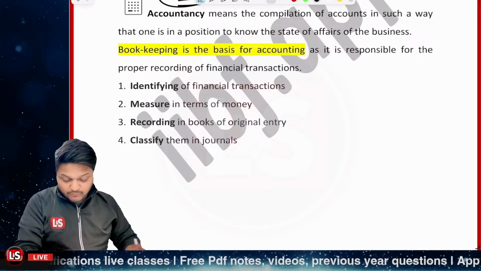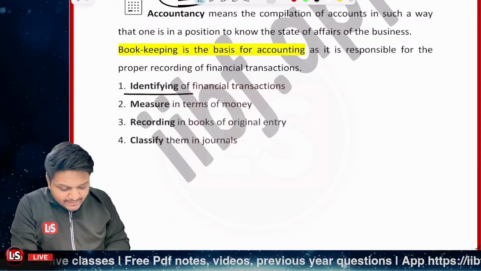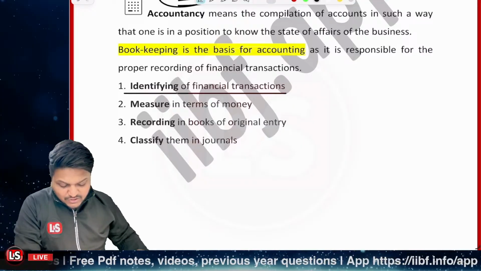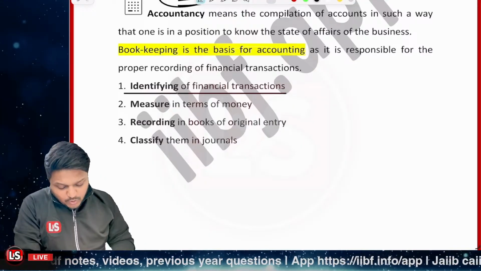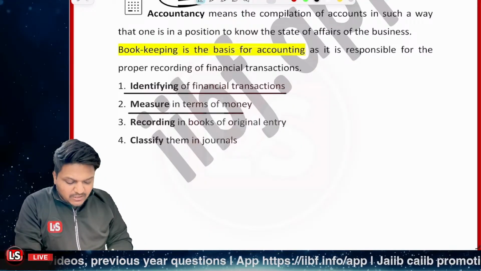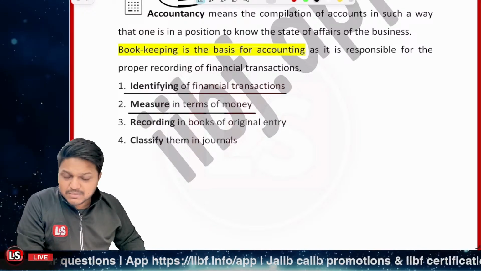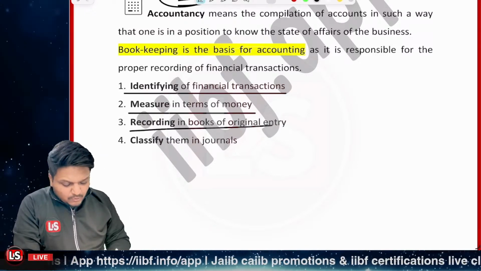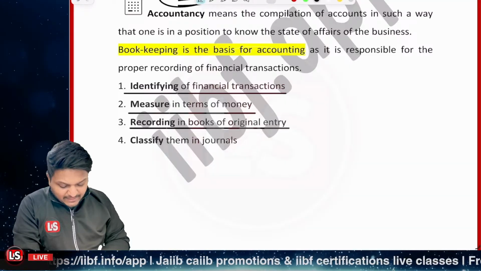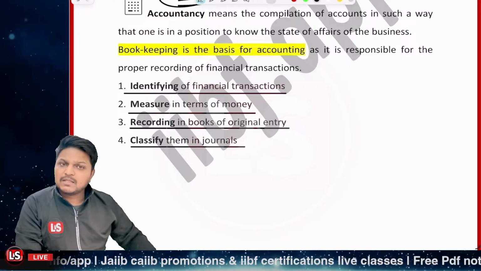First of all, we need to identify the transactions, that is, which financial transactions are to be recorded. We record only transactions which can be measured in terms of money, because only those transactions are relevant for accounting purposes. Then we record them in the book of original entry, that is the journal, and then we further classify them in the ledgers.